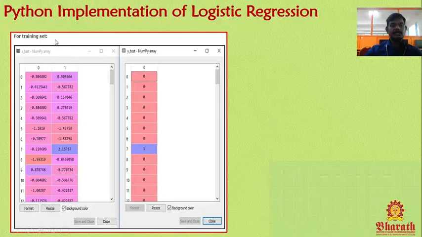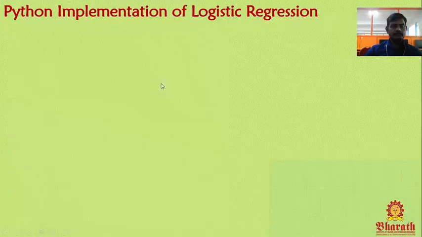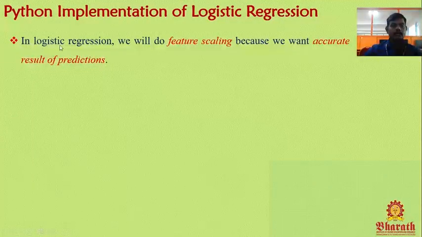This image shows the training data set. This is age and salary for training, and this purchased value is for predicting the output.